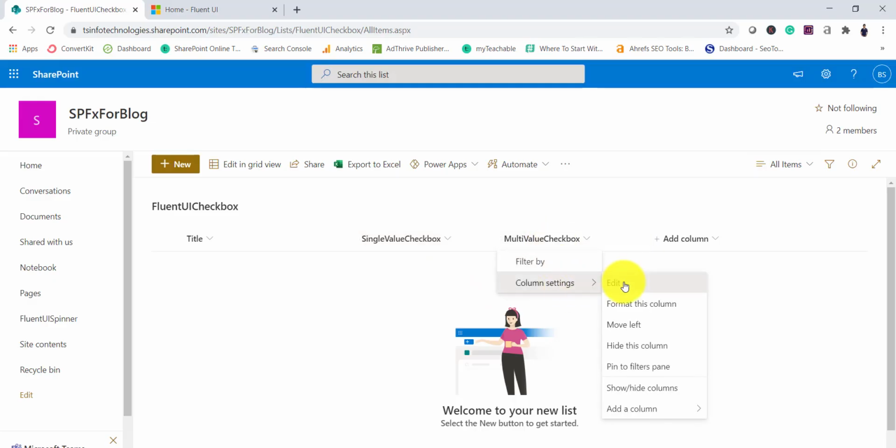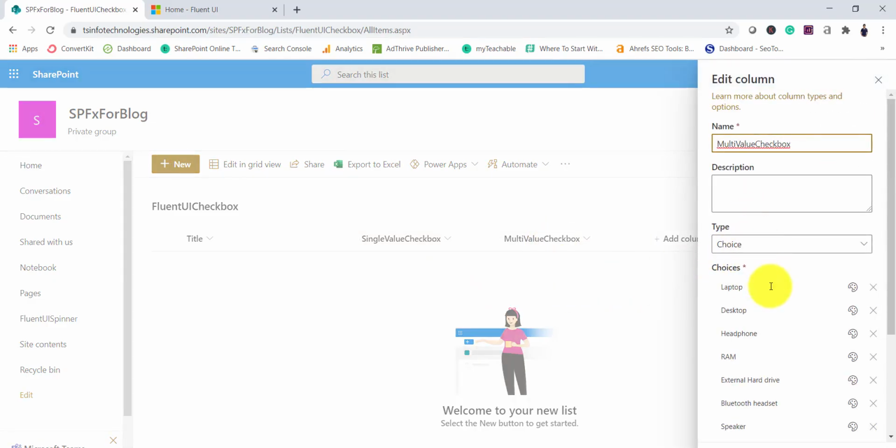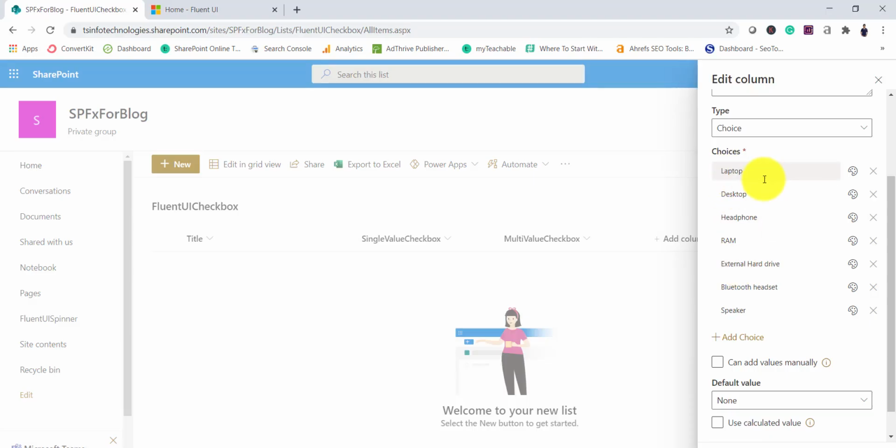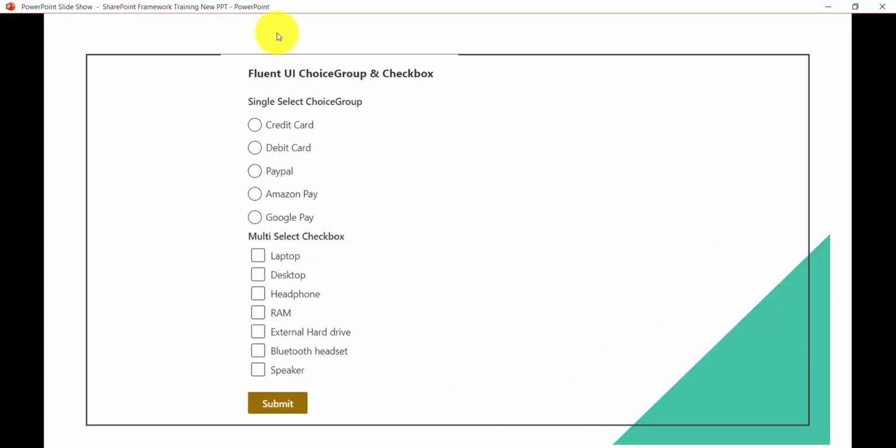This is also a multi-select choice column, where there are multiple values, like a user can select products like laptop, desktop, headphone, RAM, like this. So these options we are binding and they will be appearing here. So this is the form, and the first one is coming from the first column, the second one is coming from the second column.